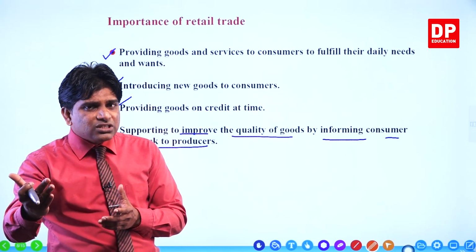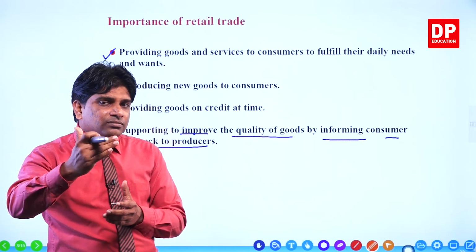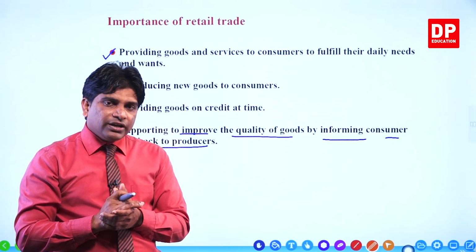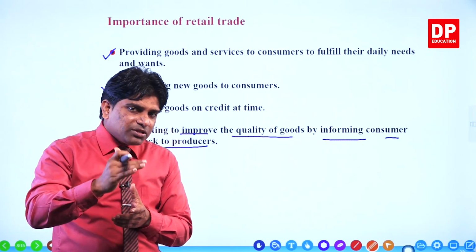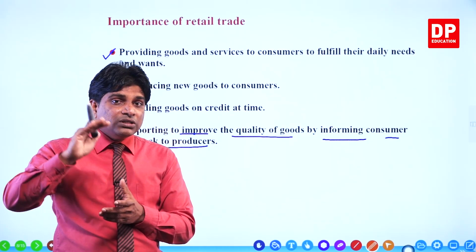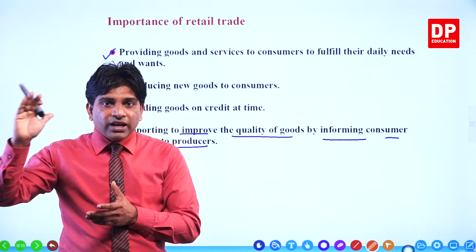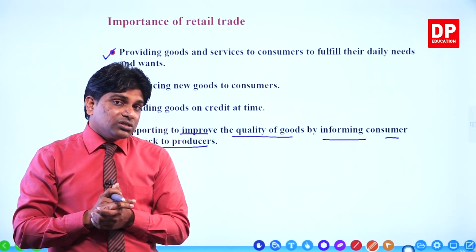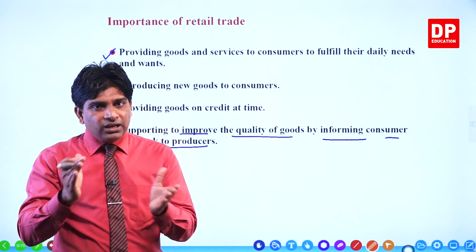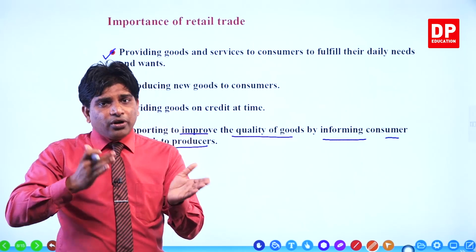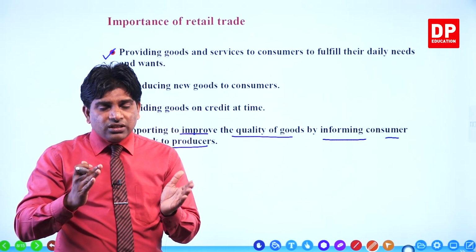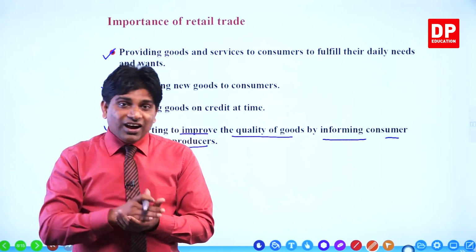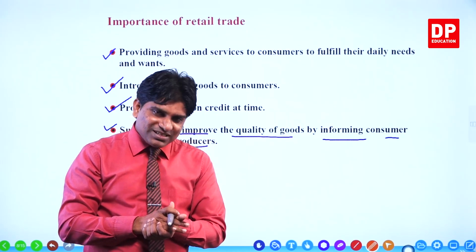Then customers will communicate good or bad things about the products to the retail businessman. Then the retail businessman informs about the positive or negative feedback from the customers about the producer's goods, about the manufacturer's goods. Then the manufacturer or producer can change their products according to the customer feedback. It is the other role of the retail businessman.